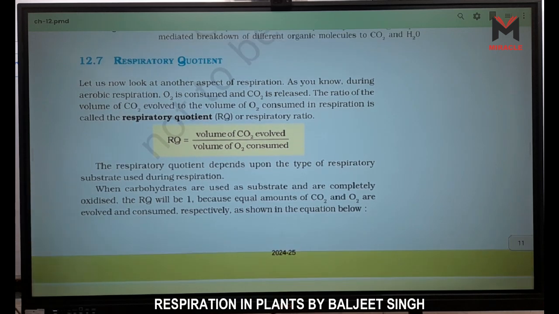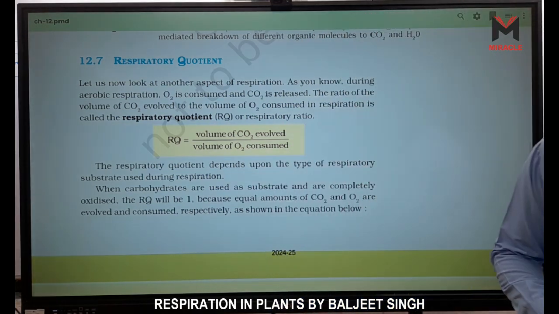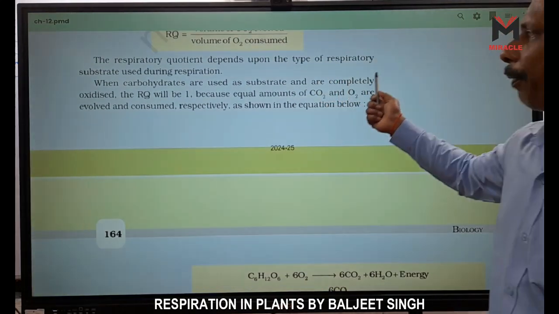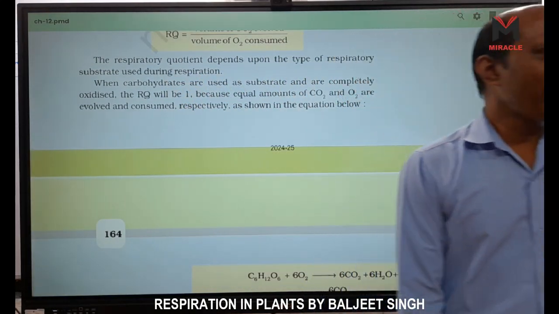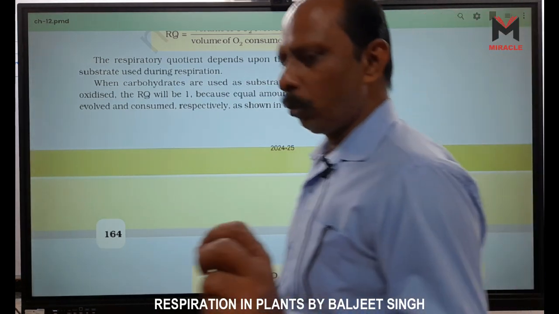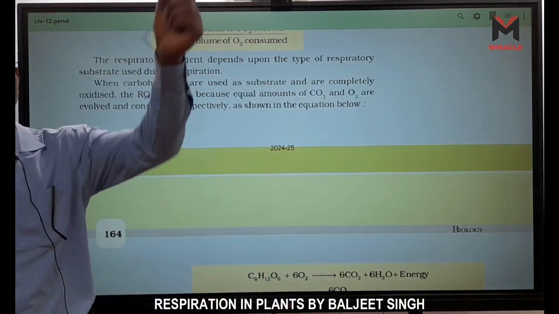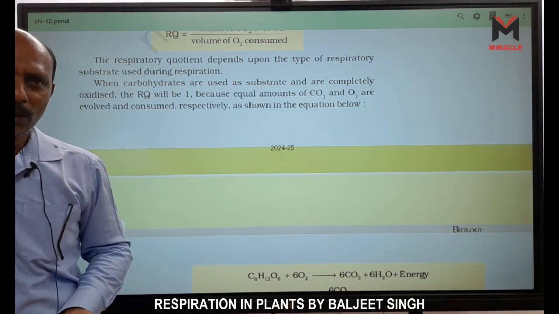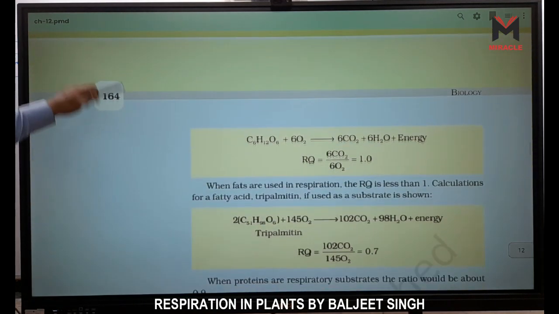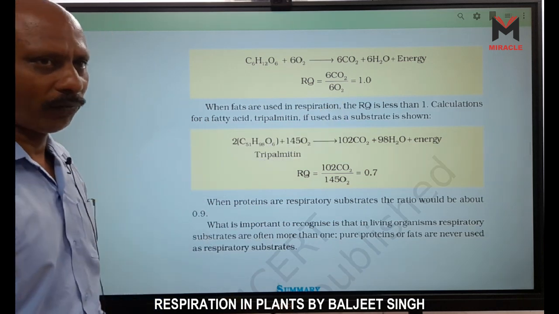Respiratory quotient, that means CO2 upon O2, right? Simply it is given here. It depends upon the type of respiratory substrate. For carbohydrate it is only one, because 6 O2 is used and 6 CO2 is released. So 6 CO2 upon 6 O2 is 1. So carbohydrate is 1, right? But for protein, look at what is given here. This is the carbohydrate form.